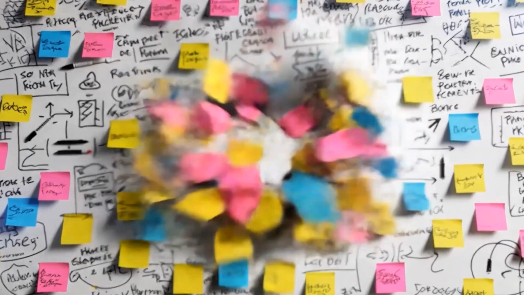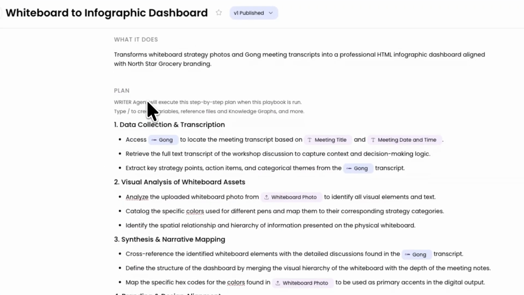What if I told you there was a way this could be done in just minutes using an AI agent? Hi, I'm Arif, an AI adoption lead at Writer, and I've built an AI agent that will take the whiteboard image along with the transcript of the call and generate a wonderful interactive dashboard for you to present to your execs in just a few minutes. Let's take a look at this playbook which helped bring everything together.